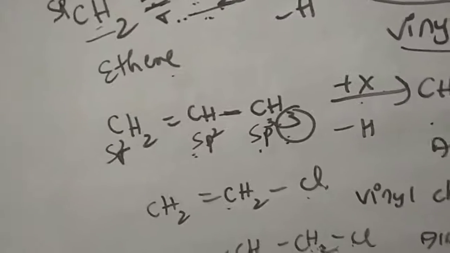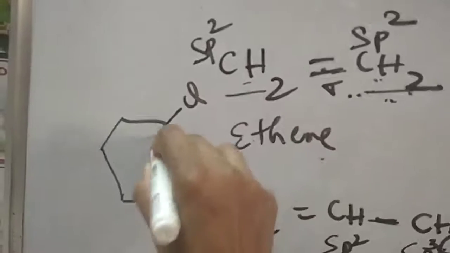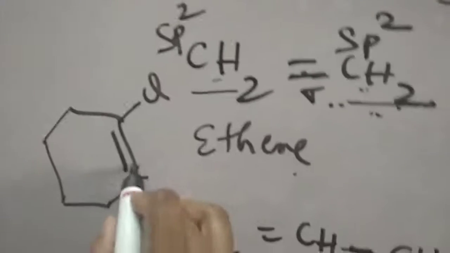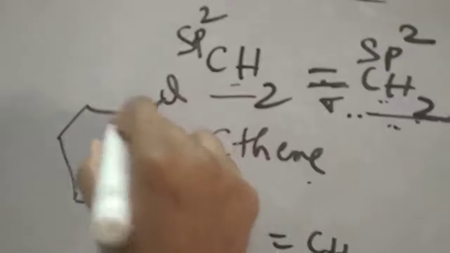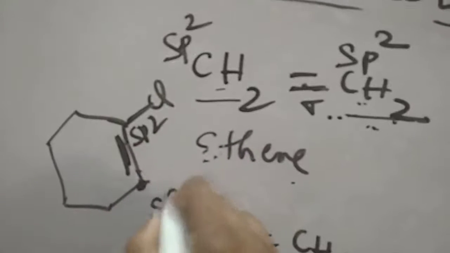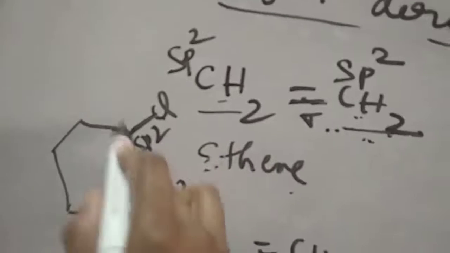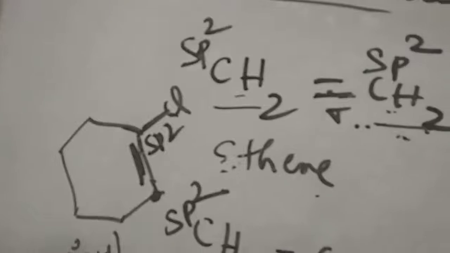Not only the straight chain, we can take the cyclic compounds also. Cyclic compounds also come under vinyl halides and allyl halides. Let us see one more example. Here I have taken the halogen. Just check the hybridization of the carbon the halogen is attached to. This carbon's hybridization is sp2, and this carbon hybridization is sp2. So the halogen is attached to sp2 carbon, so it is said to be vinyl halide, vinyl chloride, cyclovinyl chloride.